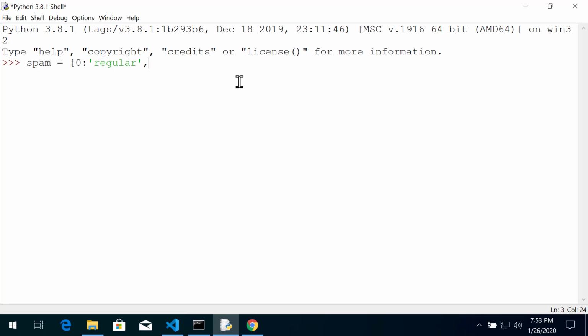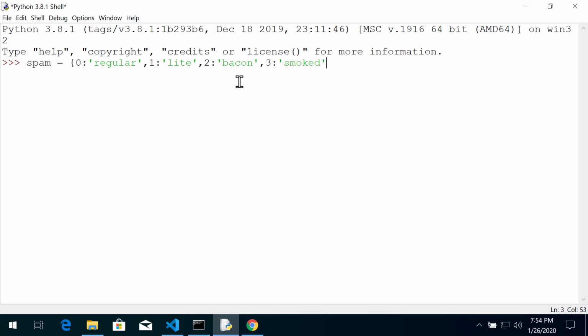So our first pair is an integer 0 and a string value regular. Our second key-value pair is an integer 1 and a string value light. Our third key-value pair is an integer 2 for the key, and a value of bacon. And our last key-value pair will be an integer of 3 and a string of smoked.